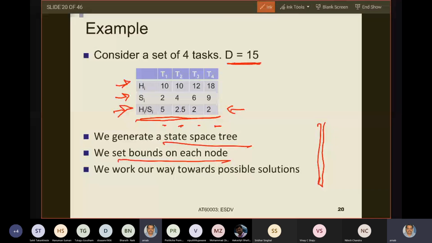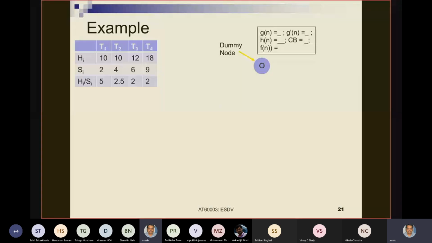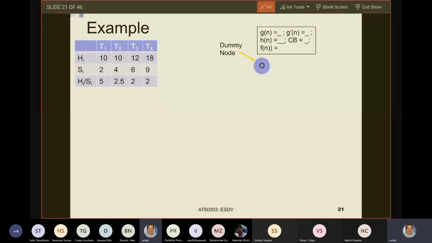So let us see. At the beginning, at each state, I will hold the following information: GN, G-10, HN, current based solution, and FN. Now, what is GN? GN is the actual hardware area cost of all those tasks which are implemented in software. So nothing has been implemented initially, so this is 0.